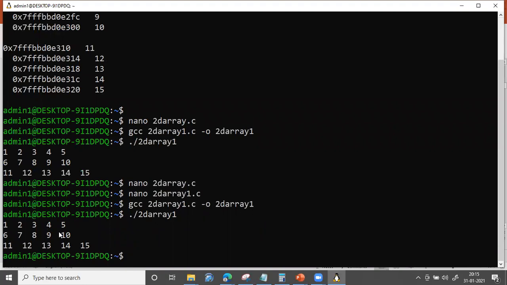It's a pre-increment. Initially the count is stored with 0. Then before assigning we are incrementing, so it starts with 1. I guess you understood, and you have to practice these programs to be familiar.